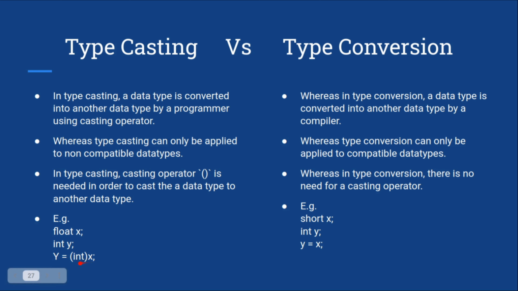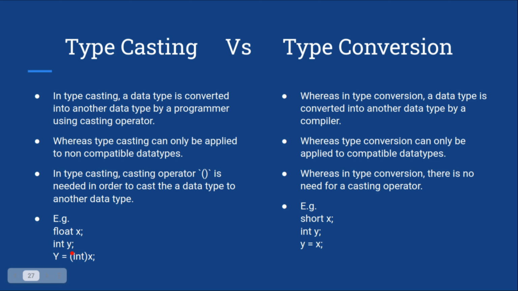You need to keep in mind that the data type of x will never change, and the value of x will not be affected. It is only when we are assigning the value to y that it converts the value of x on a temporary basis. It will not affect the value of x, right?